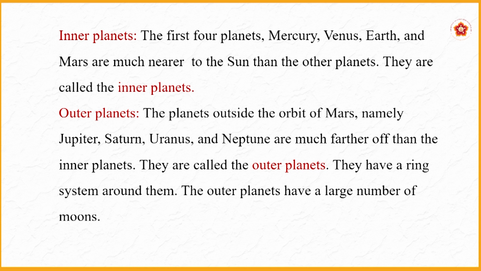Outer planets have a ring system around them. And one more thing is that outer planets have a large number of moons, meaning natural satellites. So this is the difference between inner planets and outer planets.